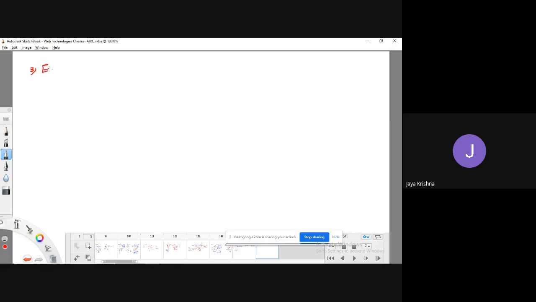Third one is external style sheets, or external styles, we can call it. In this way of applying styles, we'll take a separate document, and we are going to save that document with an extension of .css.